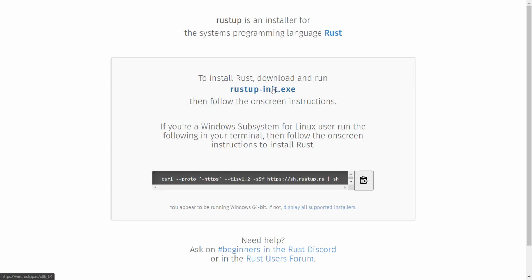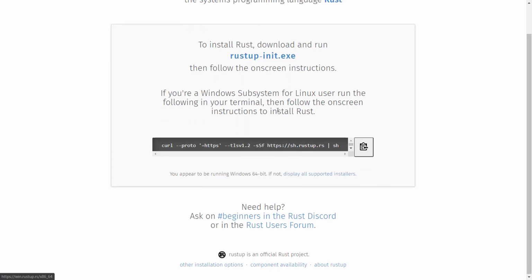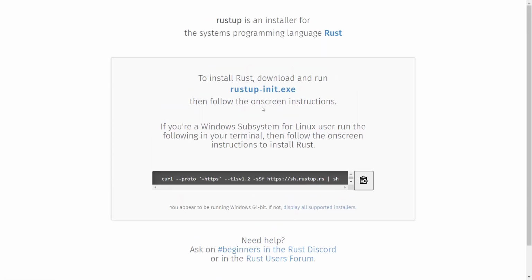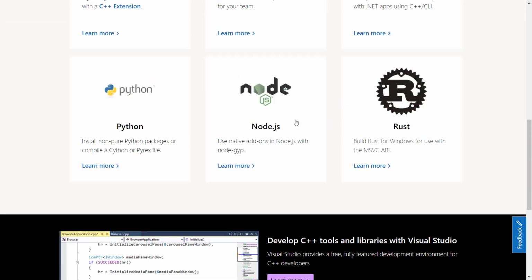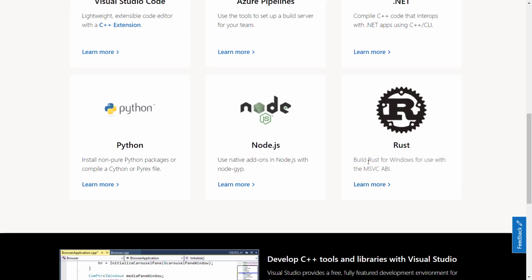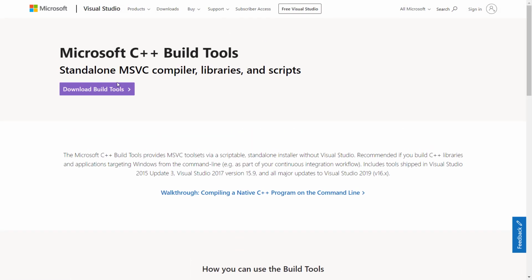But remember, after you are done installing Rust, you need some prerequisites as well. In the prerequisites, you need the Microsoft Visual Studio build tools, and by that I mean the C++ build tools. Nothing to worry about. Go ahead and download the build tools from here. They openly say this helps you build Rust for Windows. After the download you will see the installation pop-ups that are common with Windows.